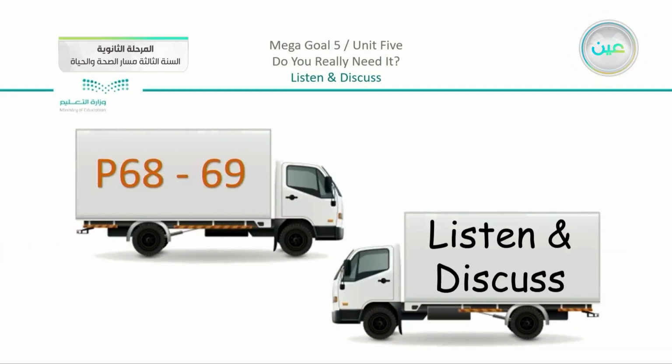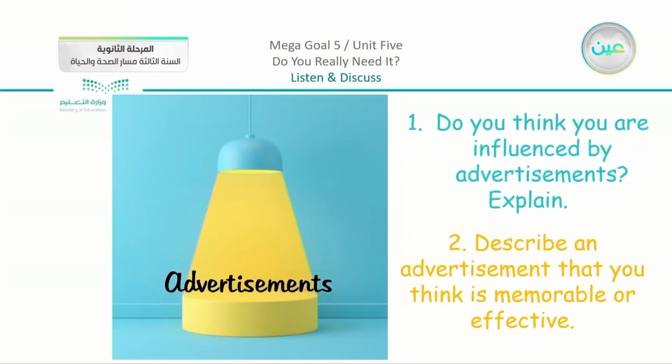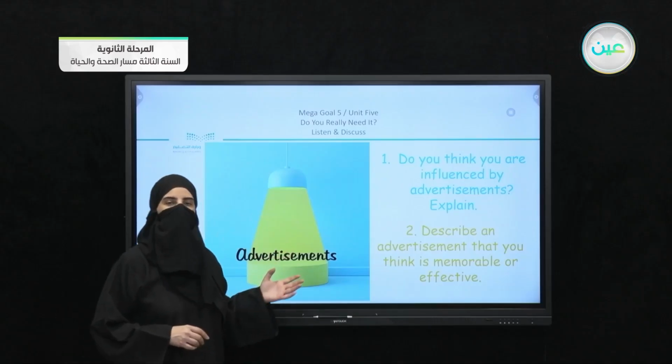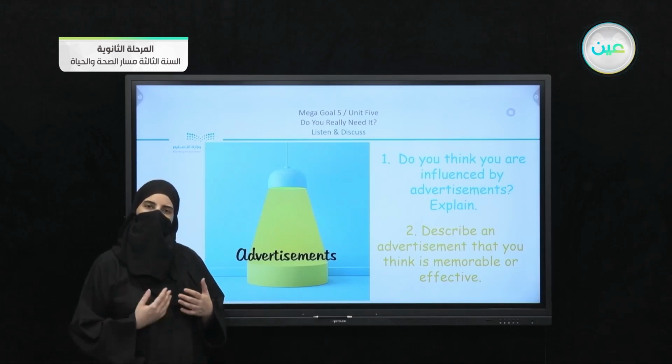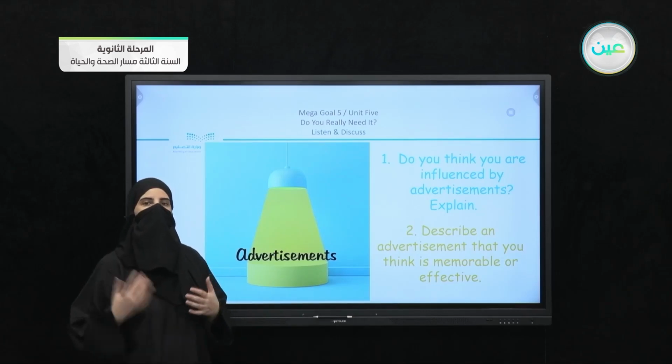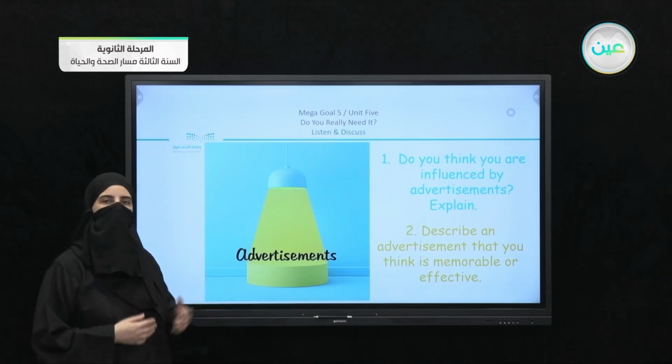We said that we can see them in many places. Now, we started with the lesson, the Listen and Discuss lesson here on pages 68 and 69. We have some questions here. We discussed: do you think you are influenced by advertisements? And the second question is to describe an advertisement that you think is memorable or effective. These are two questions that we talked about, and I asked you to think about the answers. While we go on with our unit, you may have other answers, and you may think of different things about advertisements in general.